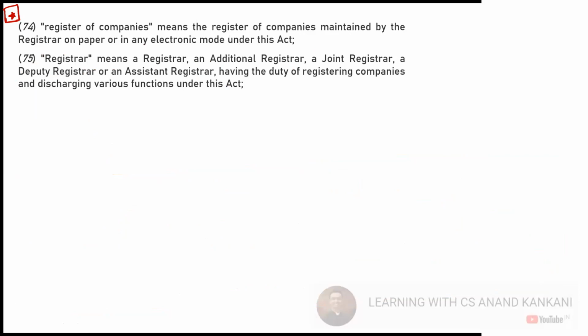I hope till now, whatever we have covered, you have understood it well, right? Because these definitions will be relevant throughout your company law, not just at the intermediate level, also at the final level. The concepts are to be applied in the other subjects also. So just revise whatever we have covered till now. We have almost covered 73 definitions. From Monday onwards, we'll finish the definition part and then we'll start with the